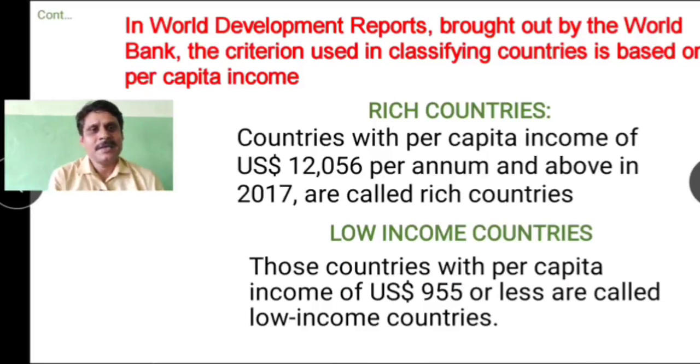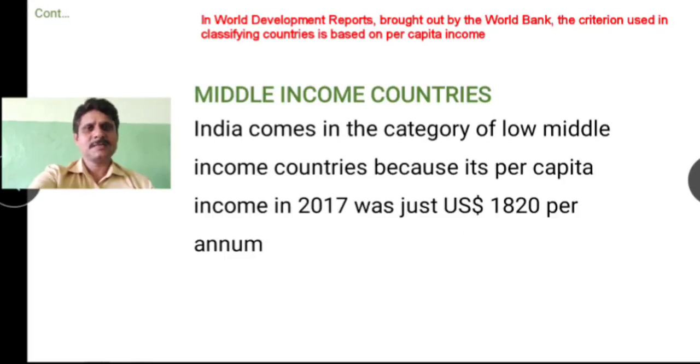On the contrary, we have the low income countries. Those countries with a per capita income of 955 US dollars or less are called low income countries. Okay, students, now let us see India's position in this World Development Report. We are found in the middle income countries, children.